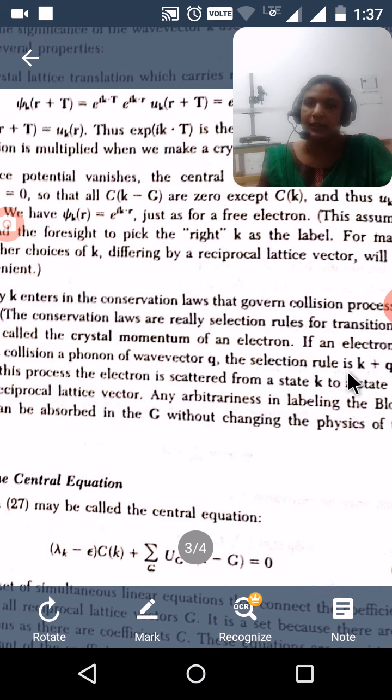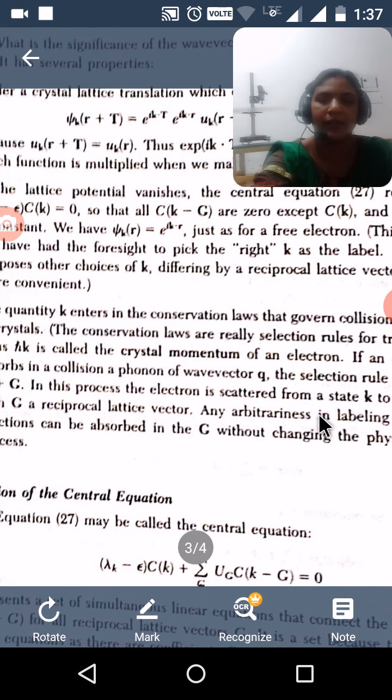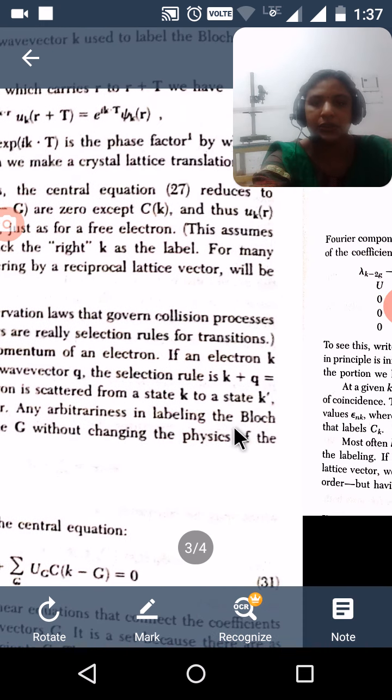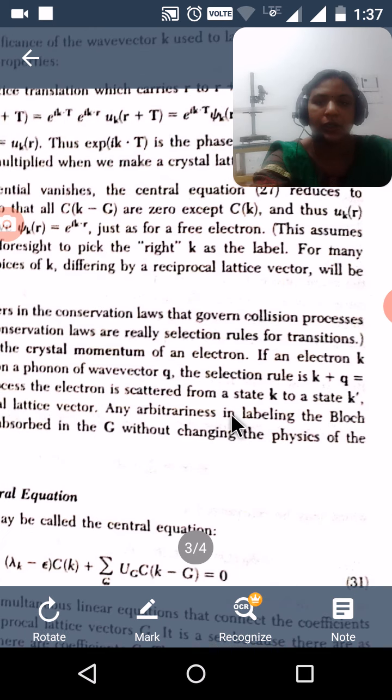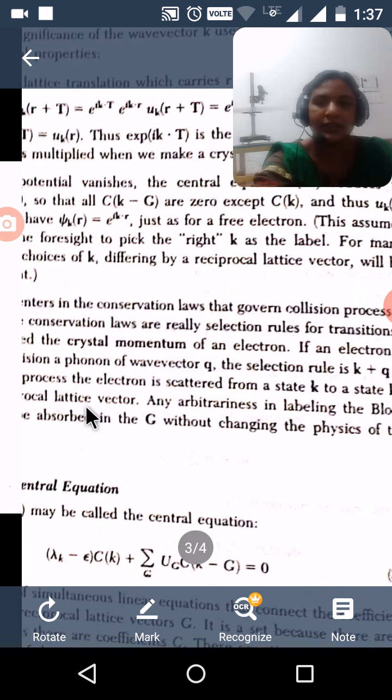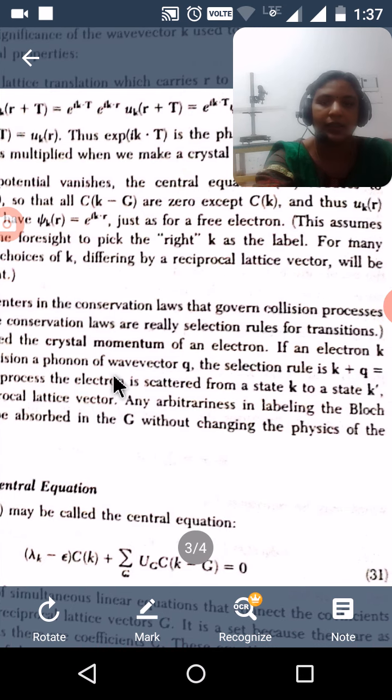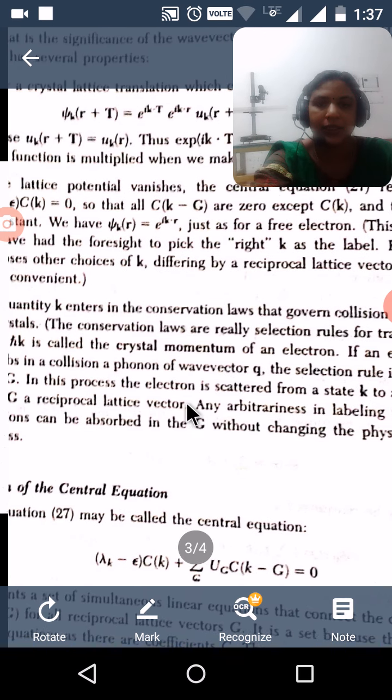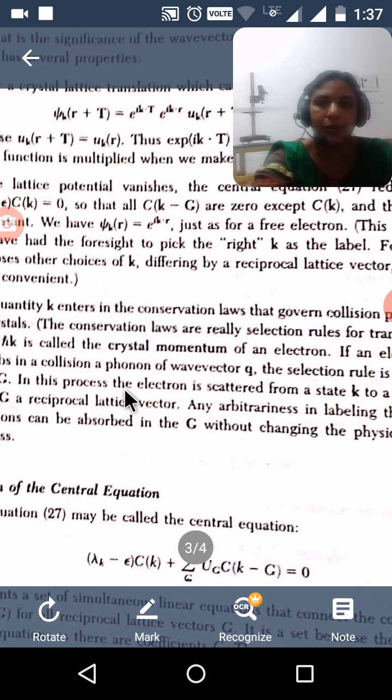That is, if an electron is incident on a phonon with wave vector q, and the electron is scattered from state k to the state k prime, then with the reciprocal lattice vector G, k prime = k + G.